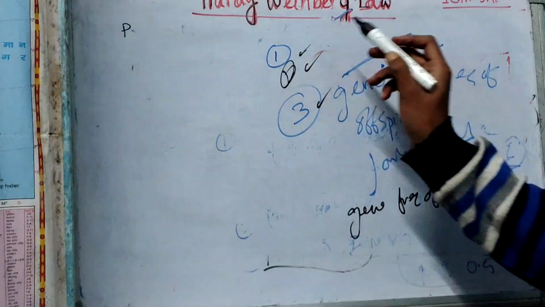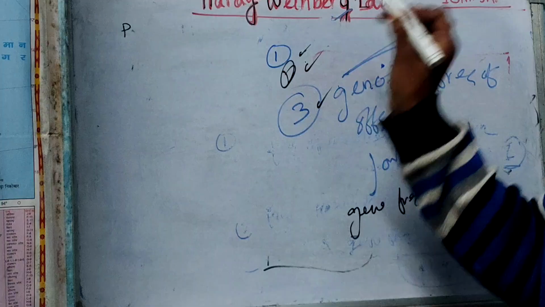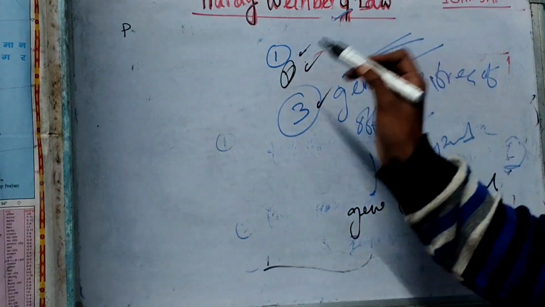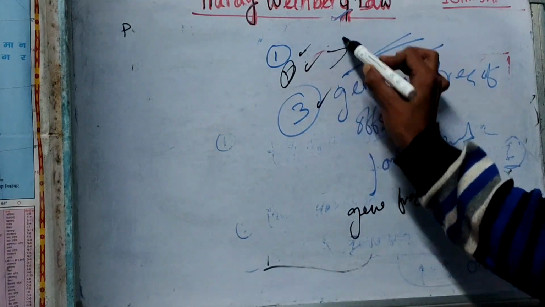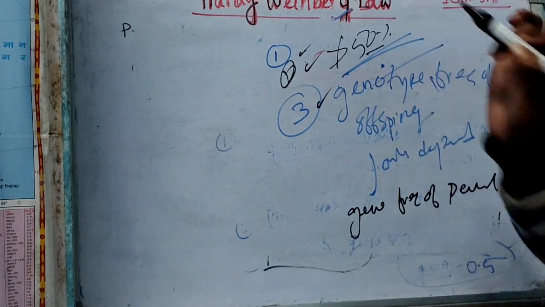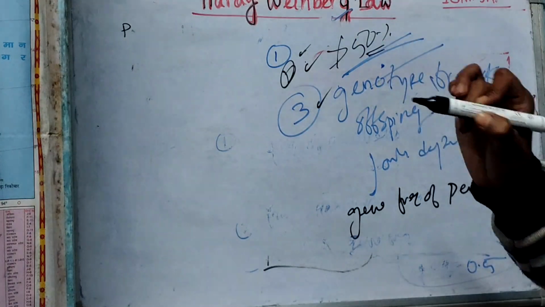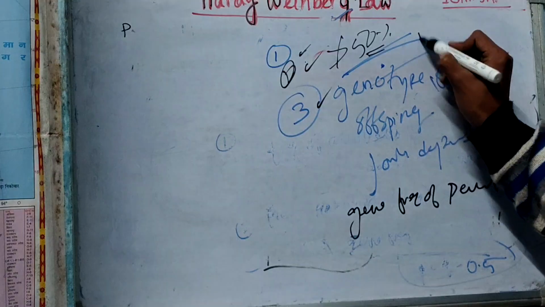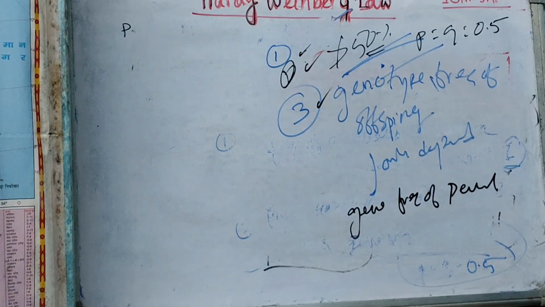So those are the 3 important points. First, the frequency of all the alleles present in one locus is equal to 1. Second, the frequency of the heterozygotes is not more than 50%, and will be maximum when the frequencies of the genes are equal, that is p is equal to q is equal to 0.5.